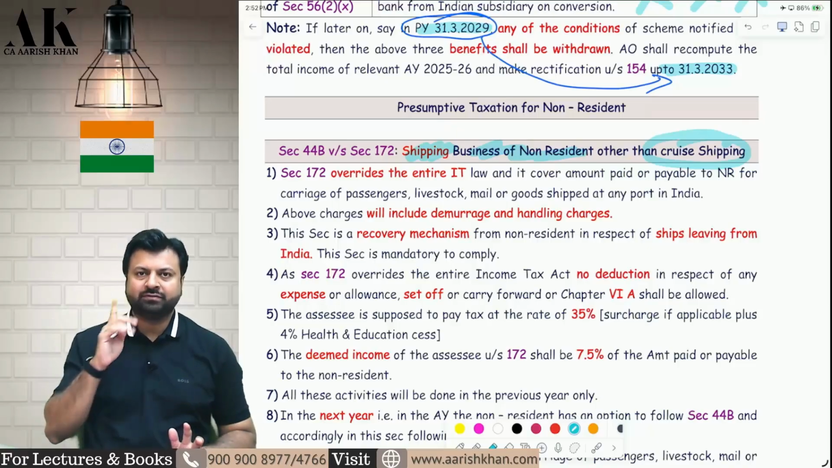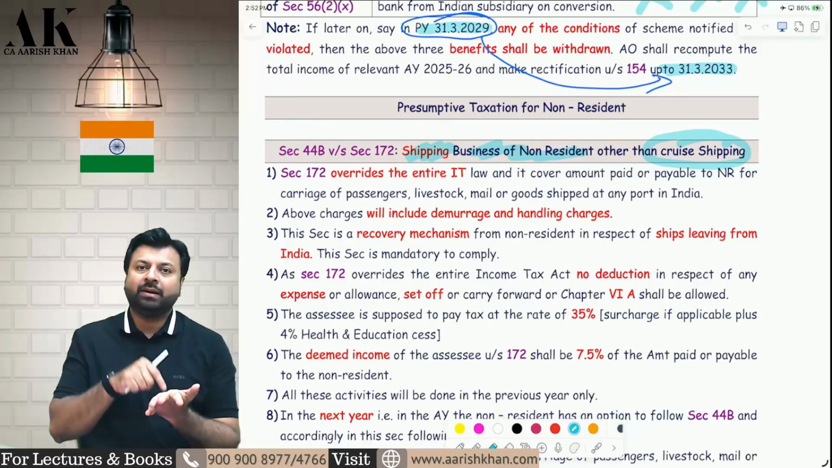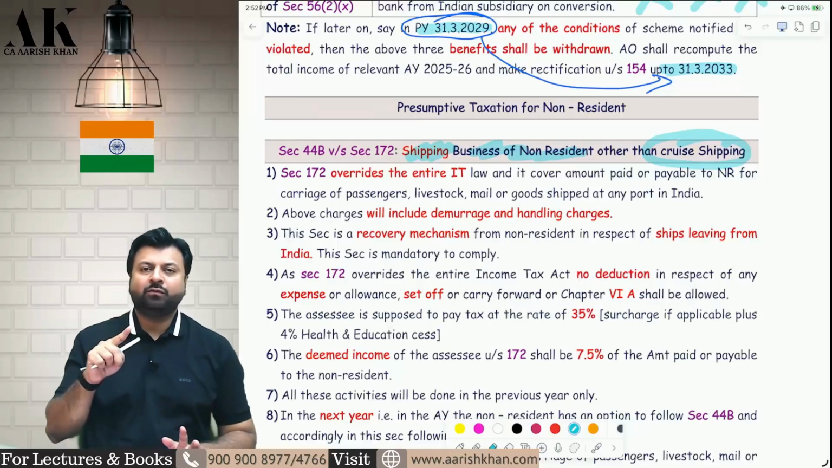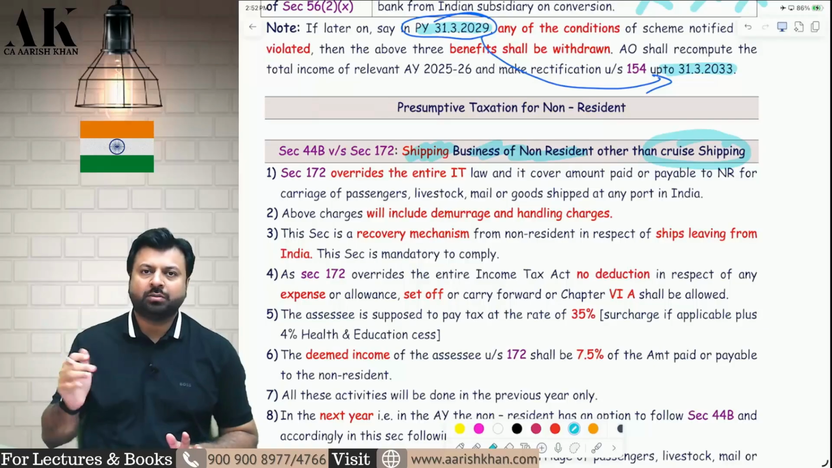Okay. Now in this case, what happens? You have to apply two sections. First, you have to apply section 172 and then you have to apply 44B in the assessment year. 172 will be applied in the previous year when the ship has come to India and left India, and 44B will be applied in the assessment year. Now, what is 172? Let's talk about 172 now.